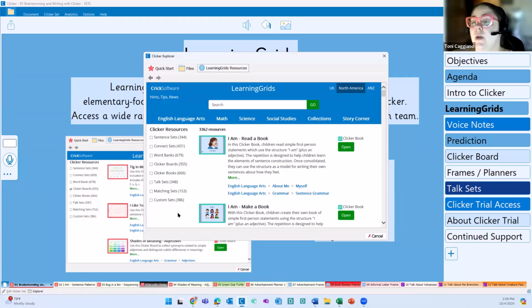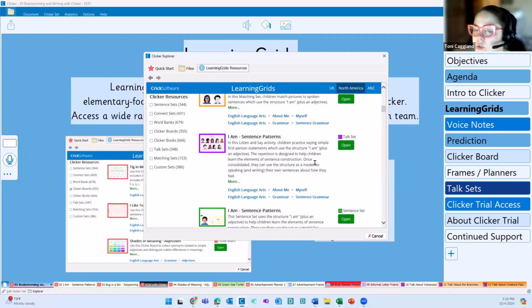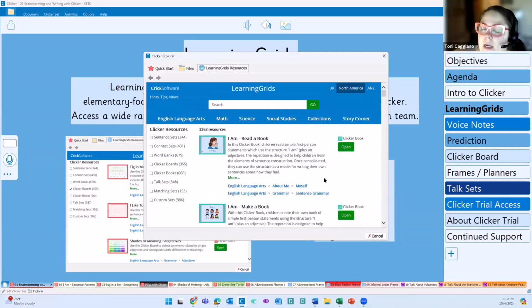So we're trying to provide you, again, with a place to start and get started with these resources. When we upload to learning grids, we upload in what I call topic packs. Yes, we have over 3,300 resources, but you'll notice that "I am" is the title of many of these resources as we're scrolling. What we're providing here is a comprehensive and pre-differentiated topic pack, because we know that so many classrooms and groups have students at such a wide range.